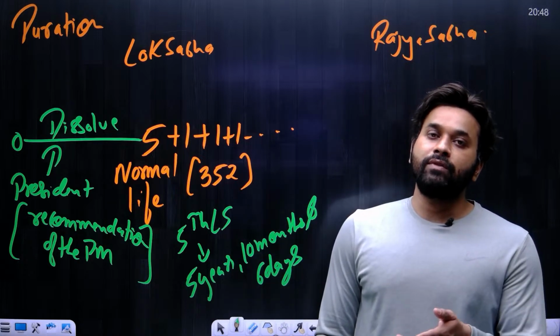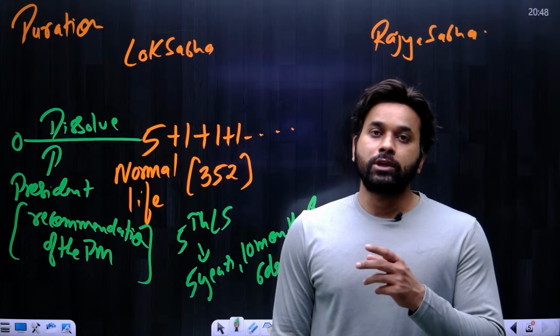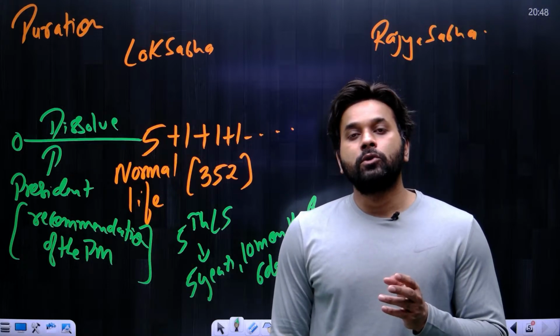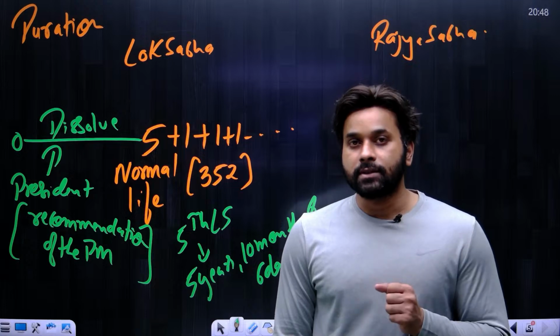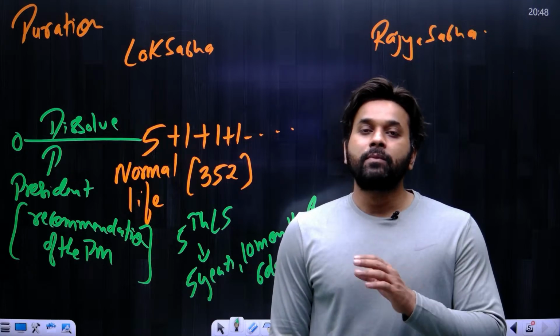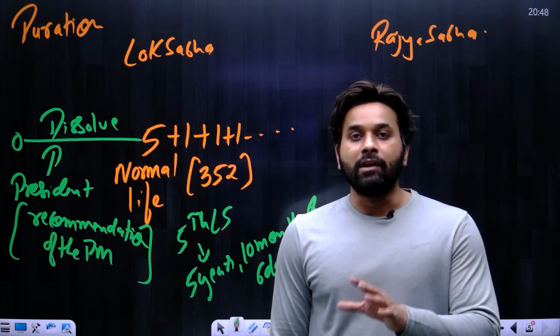So in that case, we can say the tenure of the members of Lok Sabha was 2 years, because Lok Sabha was dissolved 2 years after its formation. If Lok Sabha continues for 6 years, then the tenure of the members of Lok Sabha is 6 years. So it means there is no fixed tenure of the members of Lok Sabha. It all depends upon the life of Lok Sabha.